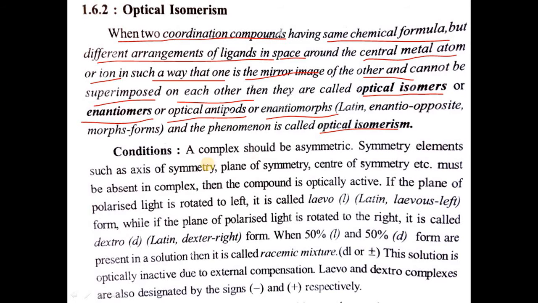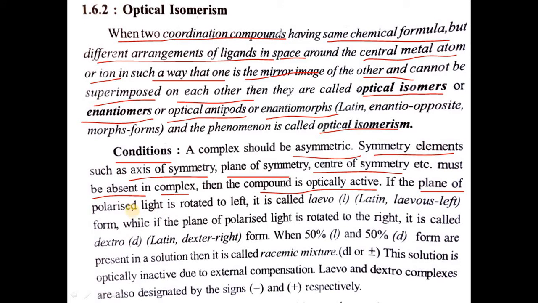Then the condition for optical isomerism: a complex should be asymmetric. That is, symmetry elements such as axis of symmetry, plane of symmetry, center of symmetry, etc. must be absent in the complex. Then the compound is optically active in nature.